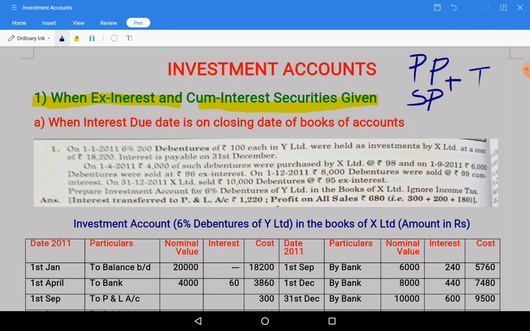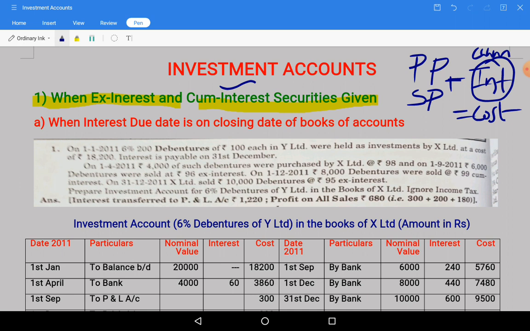So we need to separate that so that we get only the cost or net sale value. If it is a purchase, from the purchase price we exclude the cum interest portion, because only in cum interest will interest be included in the purchase price, not in ex interest.